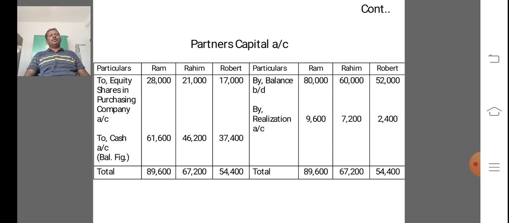on the final claim ratio, that is, Ram's share is 28,000, Rahim's share is 21,000, and 17,000 is Robert's share. And finally, the difference amount is called a balancing figure. That balancing figure is in the form of the cash account, that is Ram's 61,600, Rahim's 46,200, and Robert's 37,400.